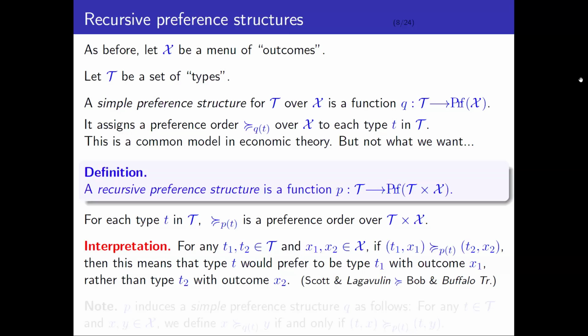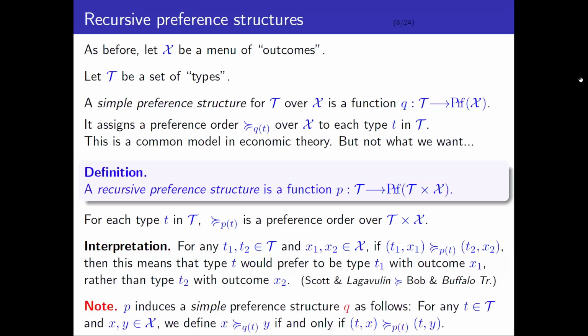Now, notice that any recursive preference structure induces a simple preference structure in a very obvious way. Given any type T and any outcomes X and Y, we can say that type T prefers X over Y if type T prefers to be type T with outcome X rather than being type T with outcome Y.